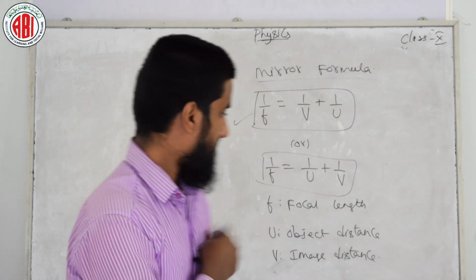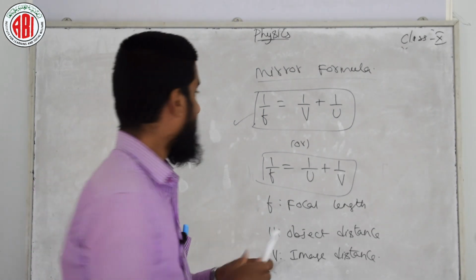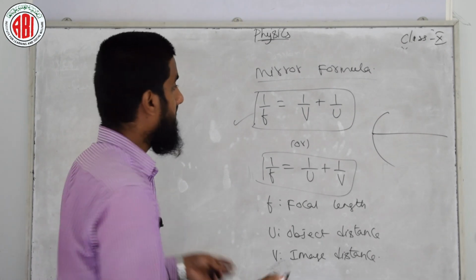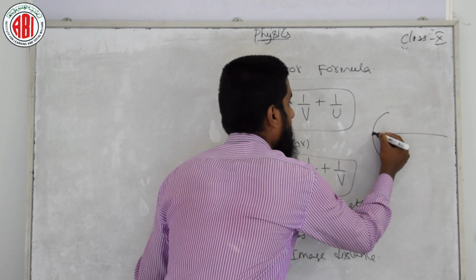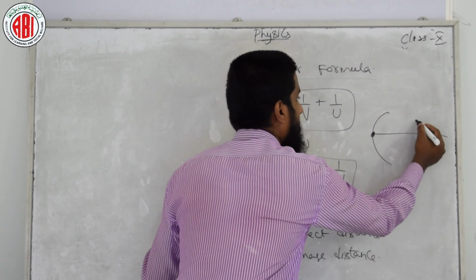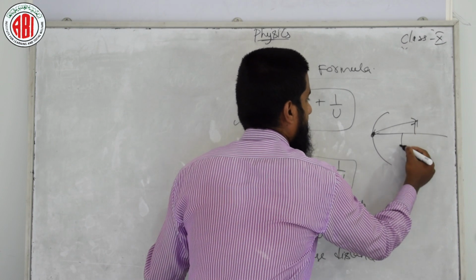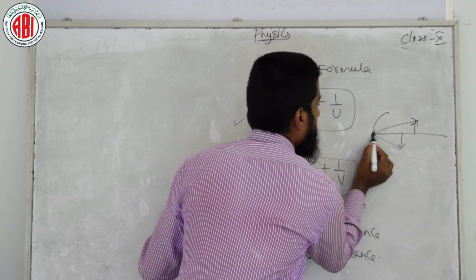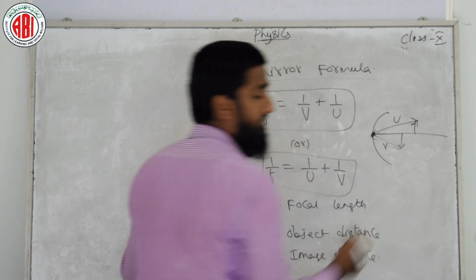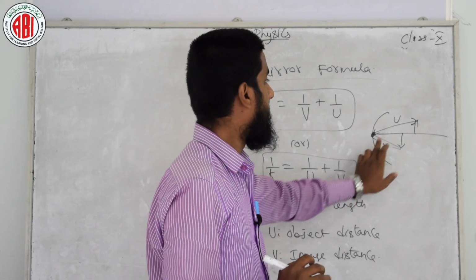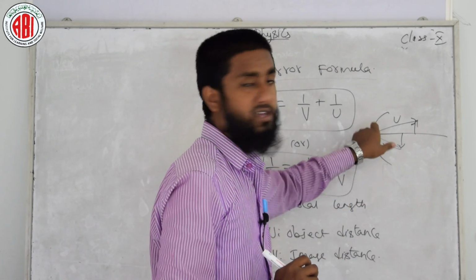I am writing on the board also, you can see. This is our mirror, a concave mirror. All the distances we need to measure from here, that is from the pole. If this is an object, we measure the object distance from here to here. If this is an image, we measure the image distance from here to here. So for the first point, all distances are measured from the pole of the mirror.